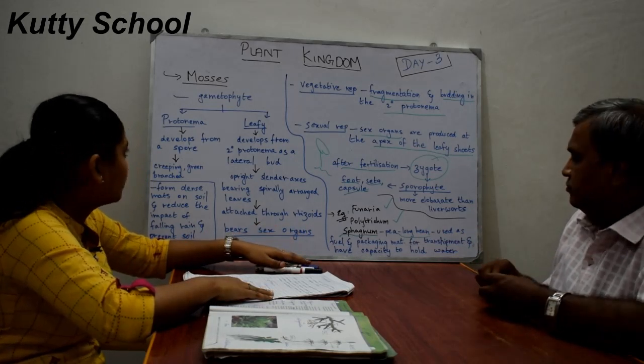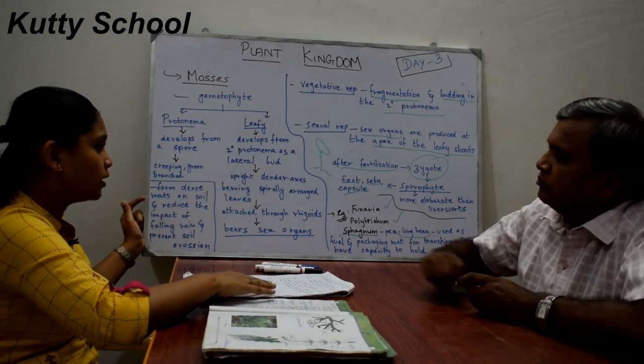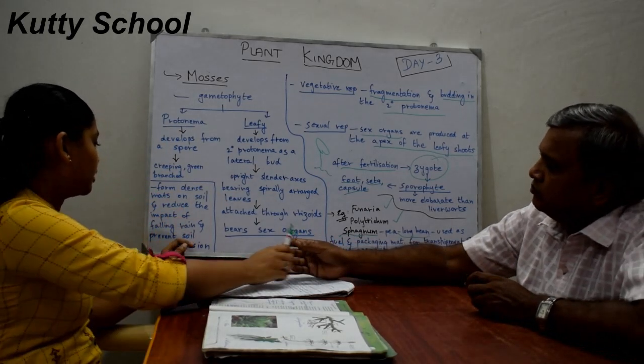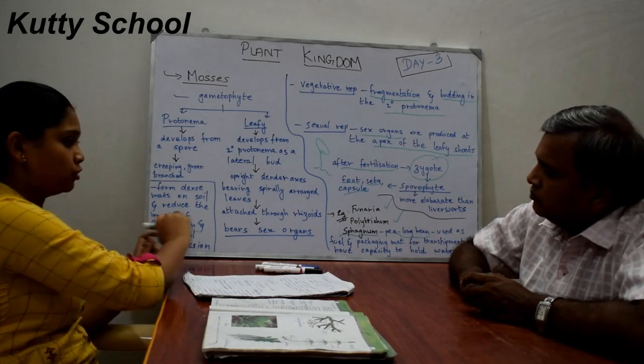These mosses can also form dense mats on soil, reduce the impact of falling rain and prevent soil erosion.